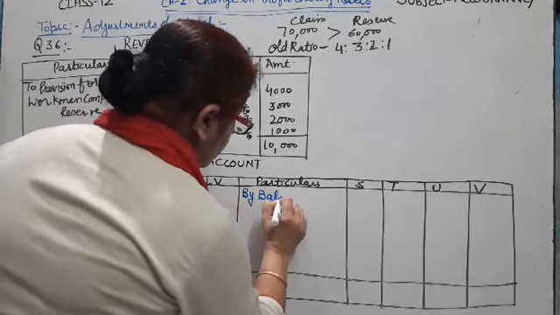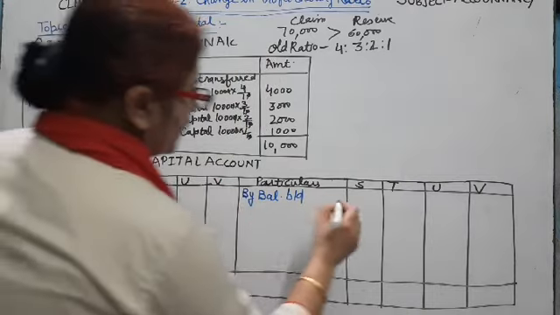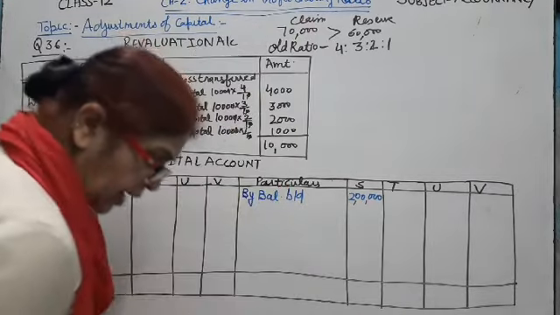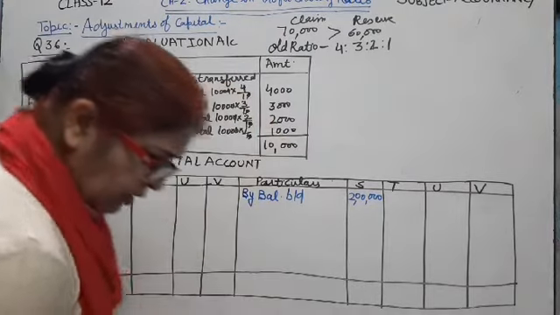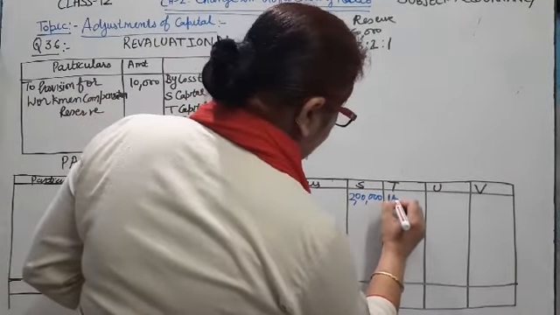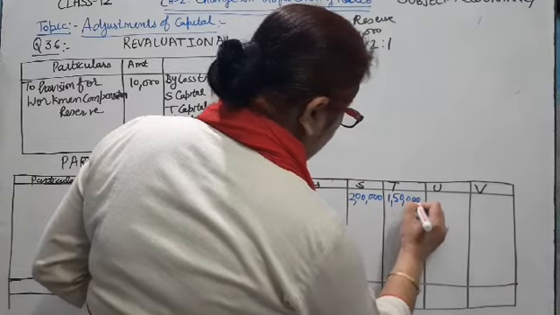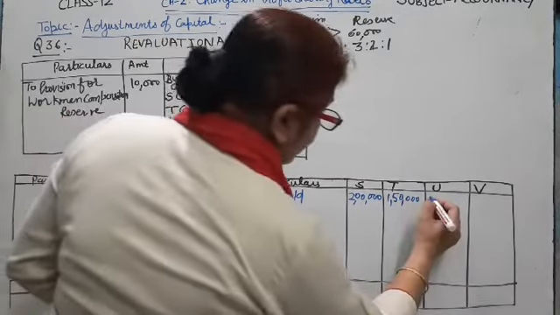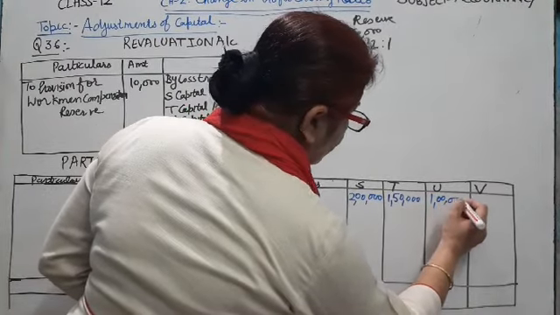By balance b/d: S capital 2 lakh, T capital 1,50,000, U capital 1 lakh and V capital 50,000.